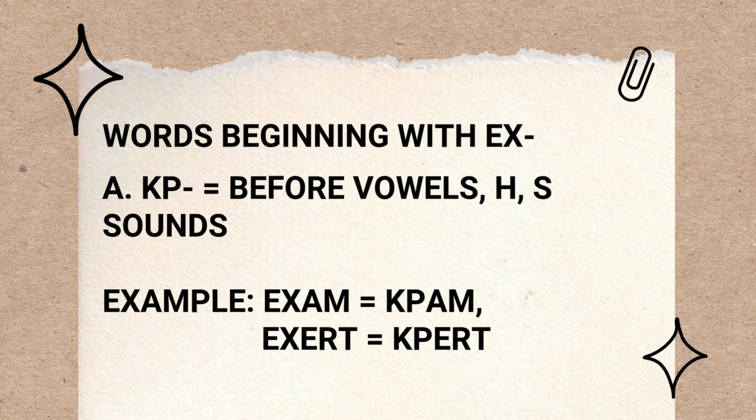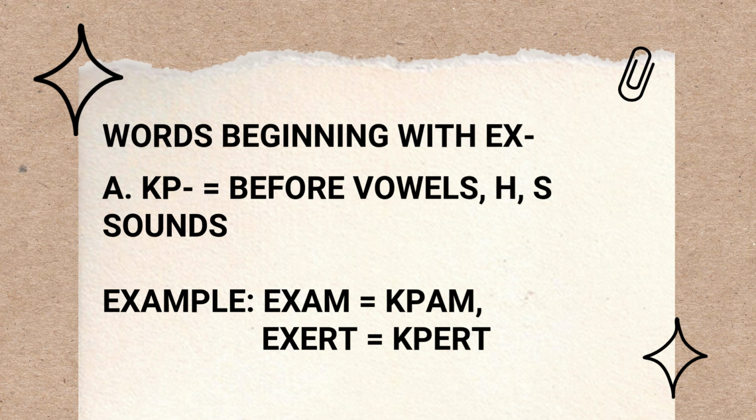So, you use the initial KP if next to that is a vowel, or if it is followed by a silent H sound or S sound. So for example, we have exam, EX.